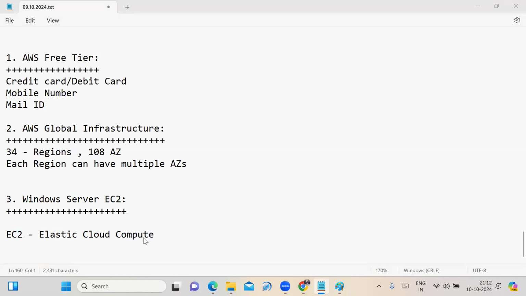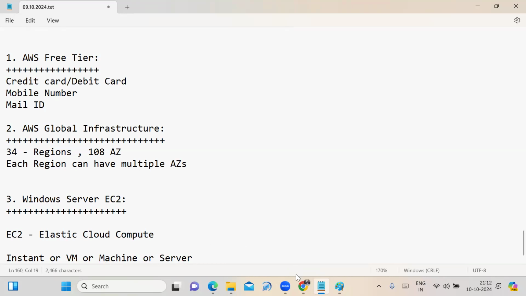Using the EC2 service, we can launch a virtual machine. The instance, the virtual machine, the machine, or the server, all are the same terminology we are using. All of them have the same meaning.